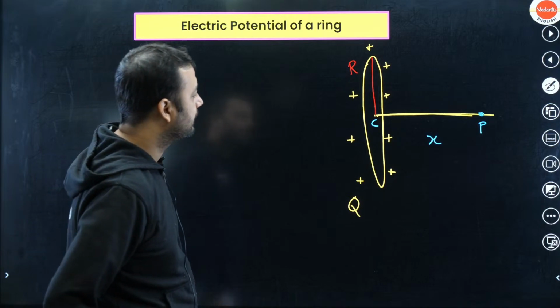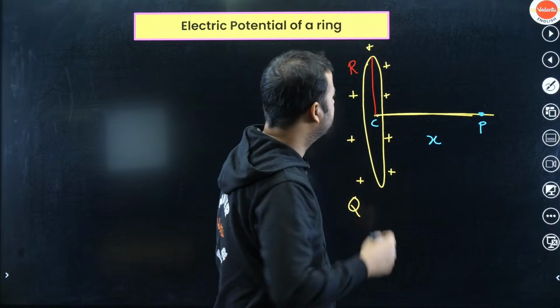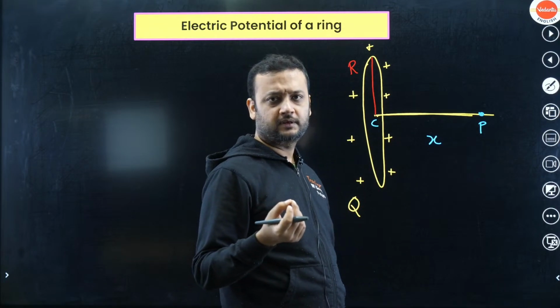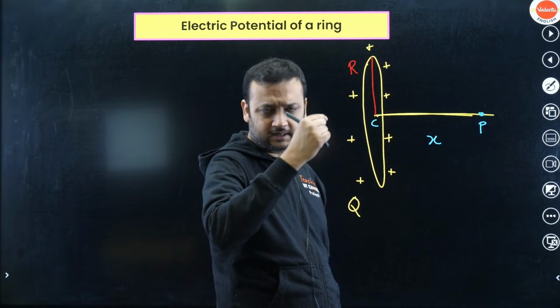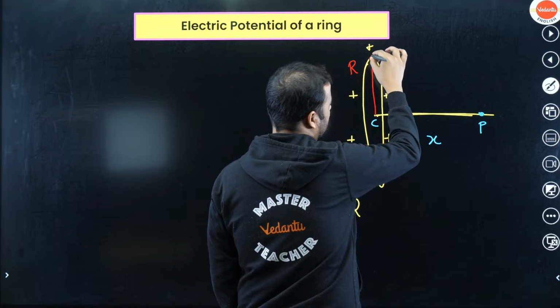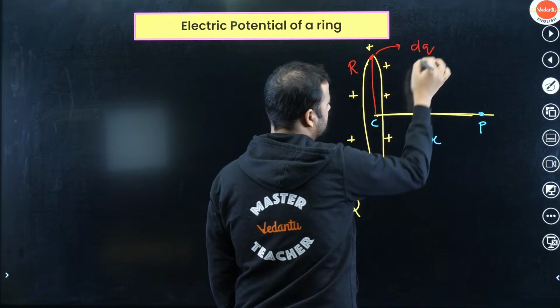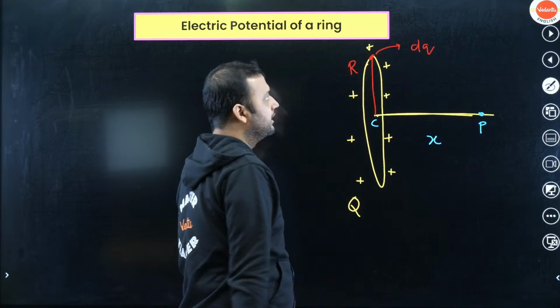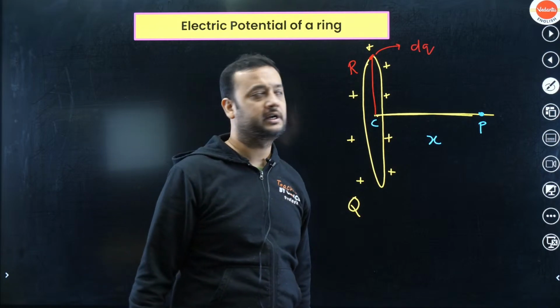So how can you find the potential at point P? Very simple: you split this ring into small particles. Assume one such particle is like this, having charge dq. The total charge on the ring was q, and dq is the charge present on a small part of the ring. What is dq?